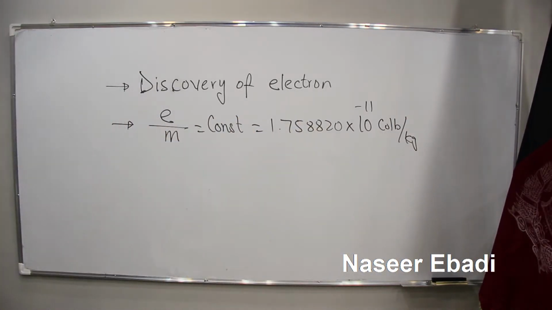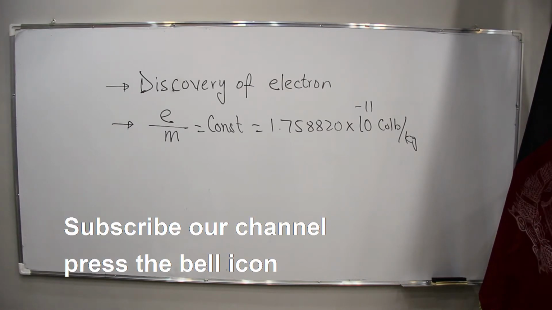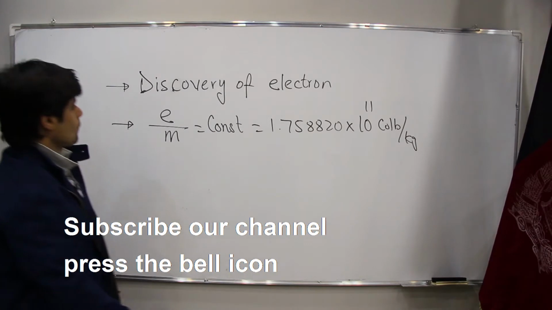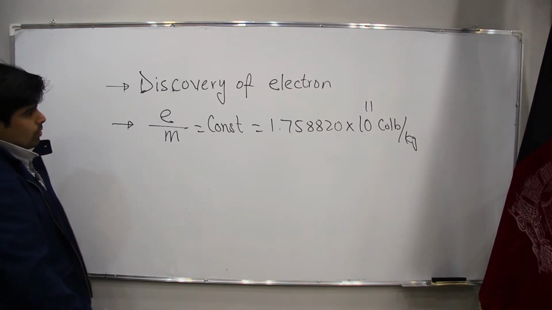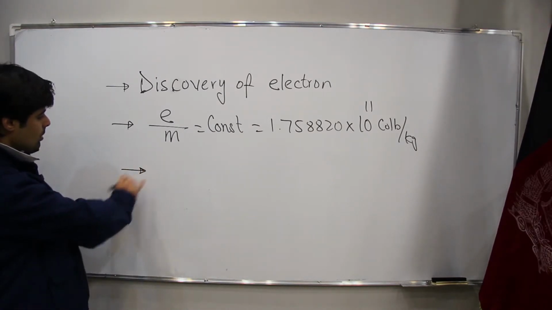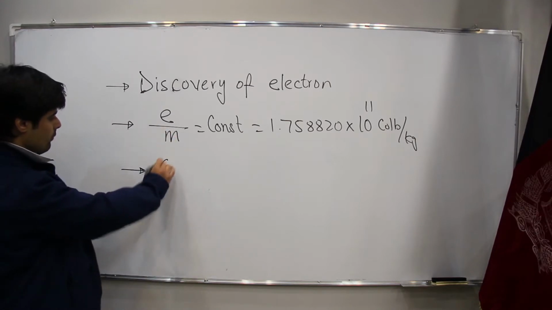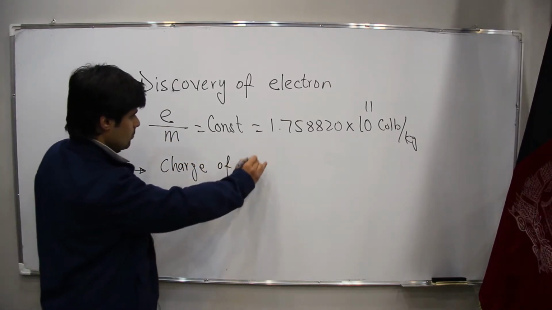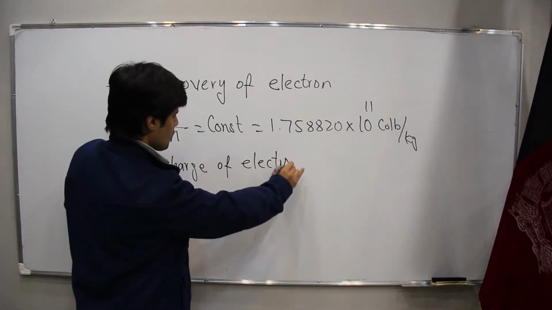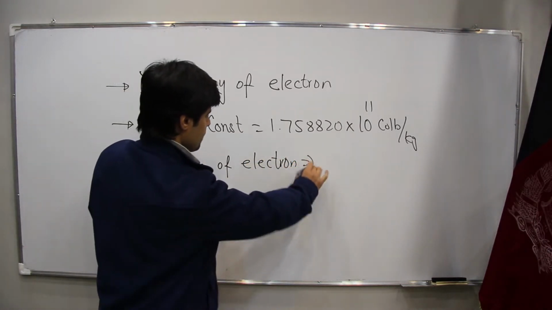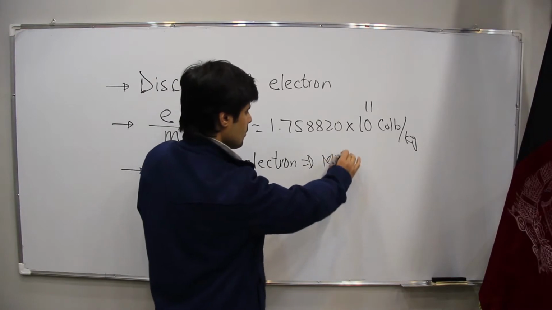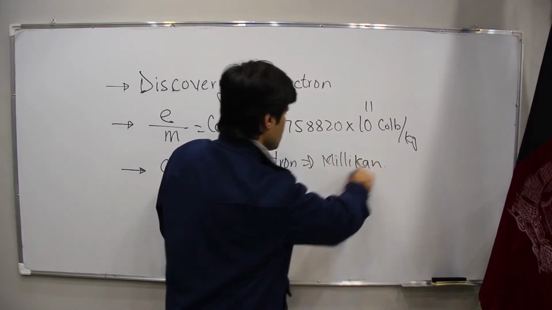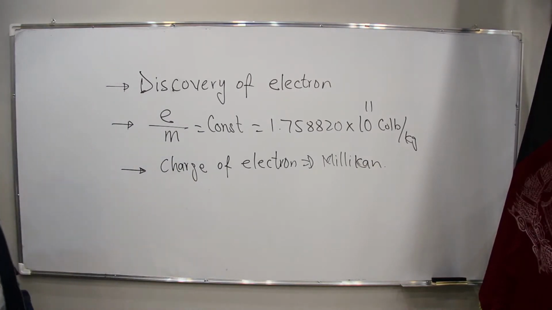And also we will talk about the charge of electron, which was discovered by Millikan. This is our topic for today.